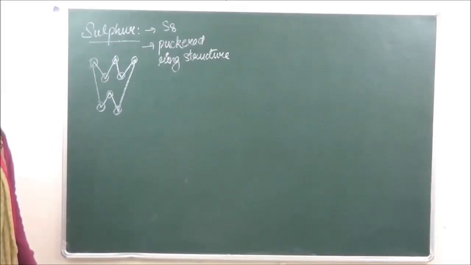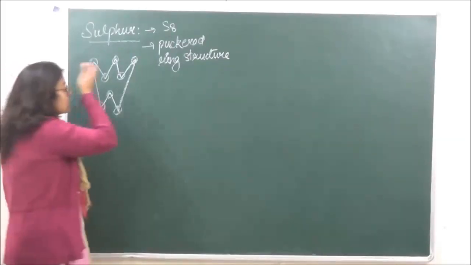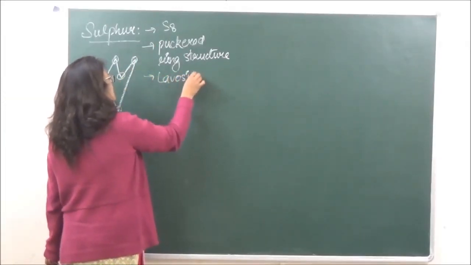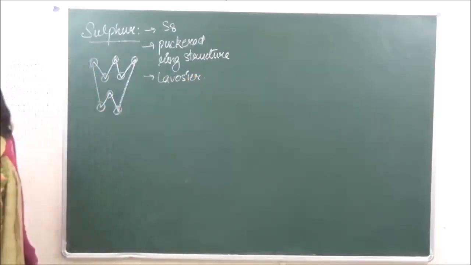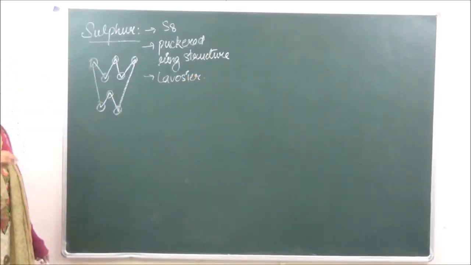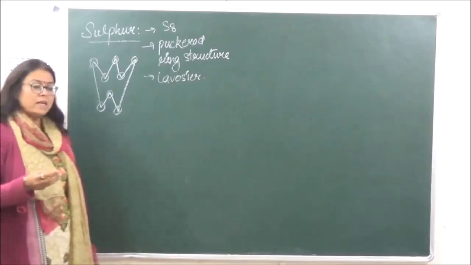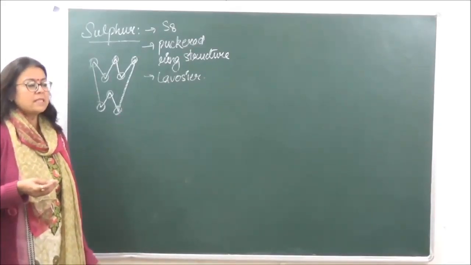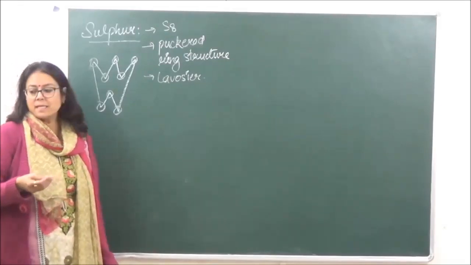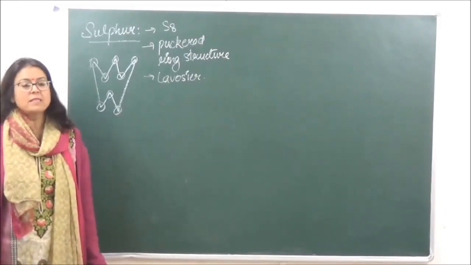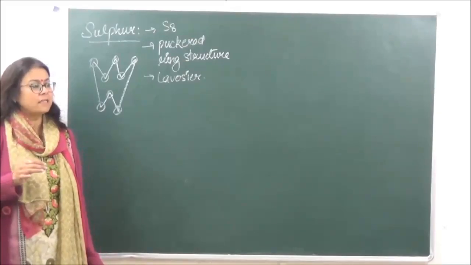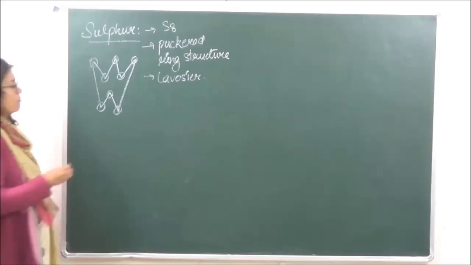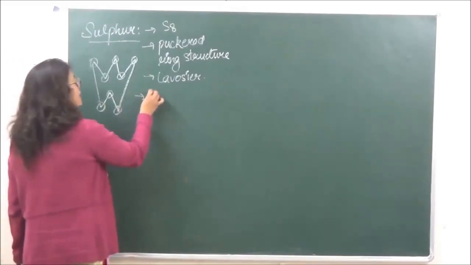Sulfur was initially proposed as an element by Lavoisier, the scientist. Now it is present in the free or native state and it is also present in the combined state. In the combined state it is mostly present in the form of sulfides and sulfates, right?